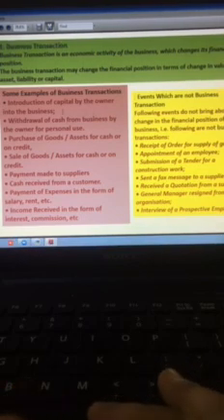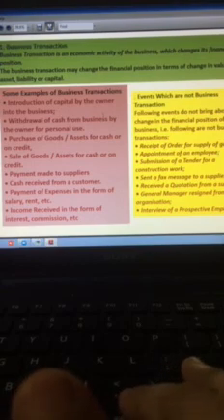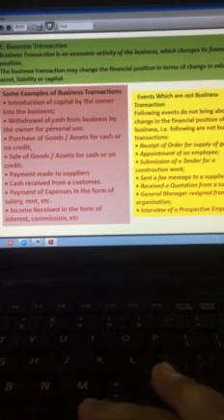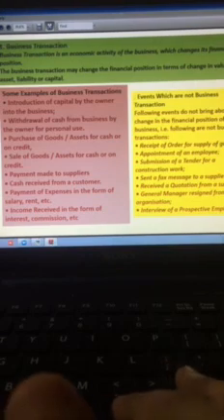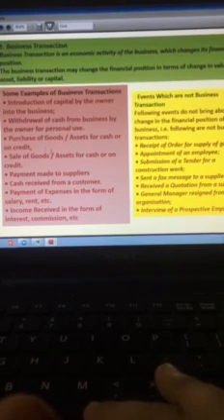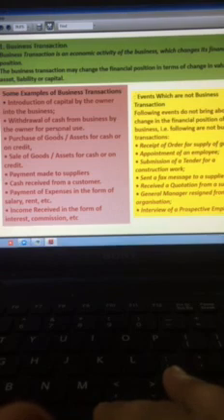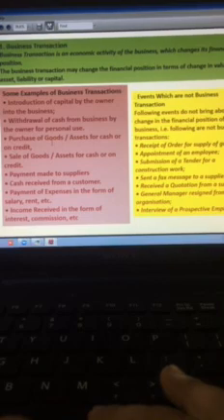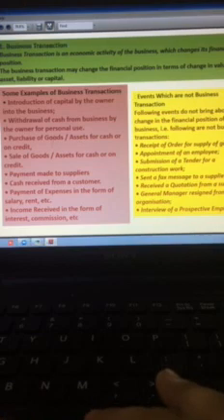If the cash is withdrawn from business by the owner for personal use, then it will be regarded as drawings. Next example, purchase of goods. And goods means the items in which the firm is dealing. For a stationery shopkeeper, stationery items are goods. For a cloth dealer, cloth is goods.